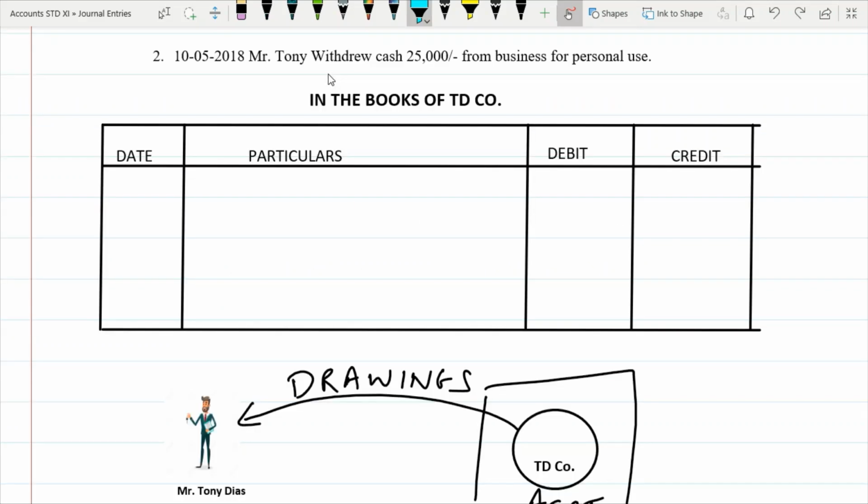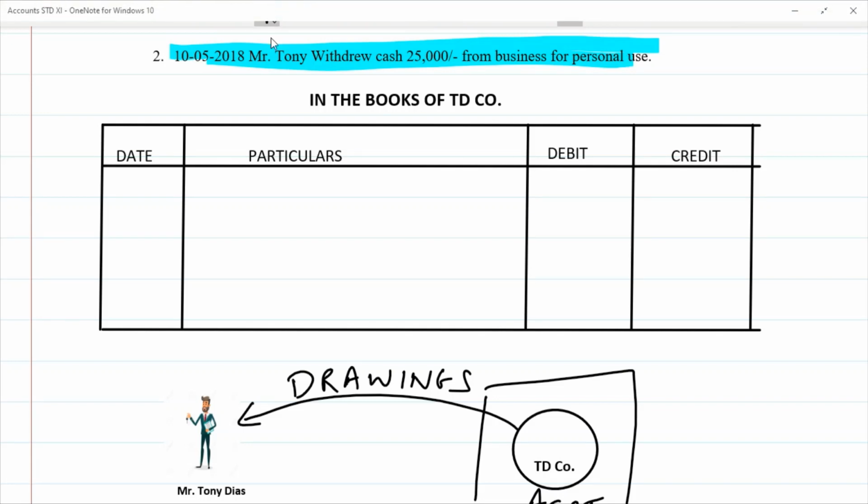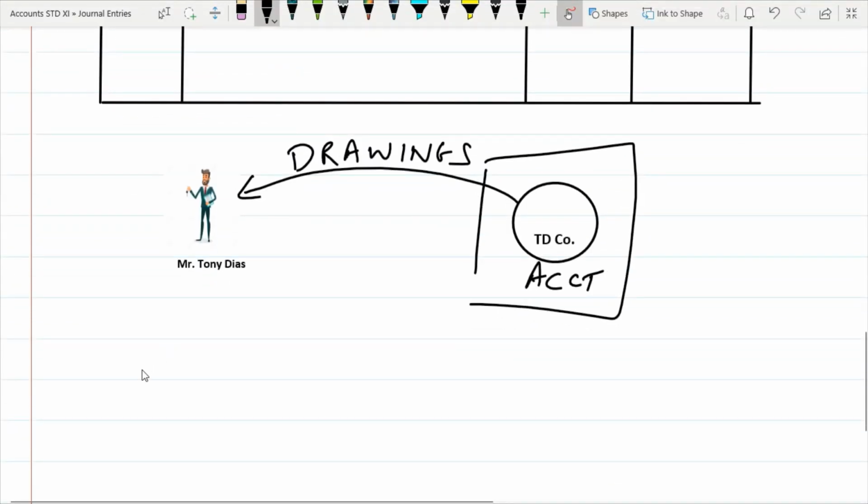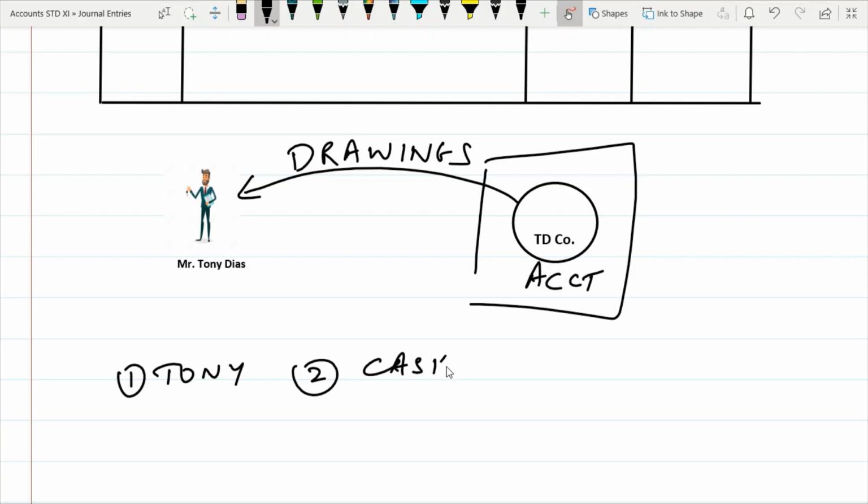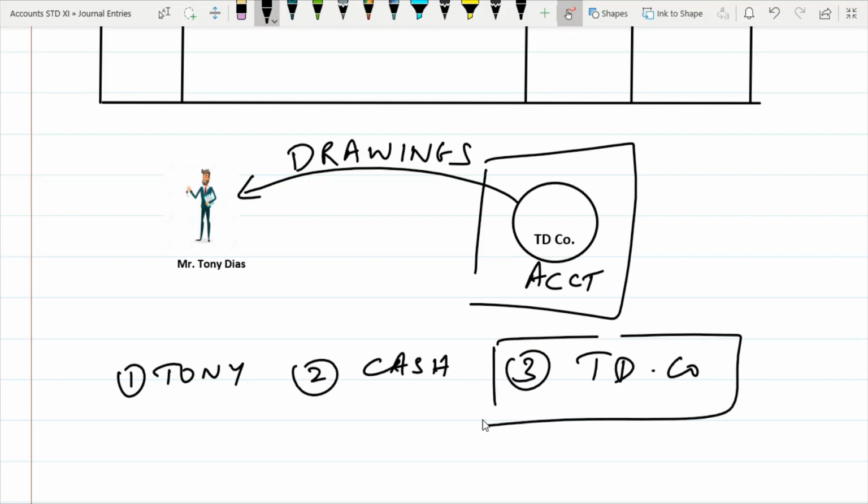So in this transaction, let us understand who are the parties and what is concerned with respect to this transaction. So yes, in this case we have first person here is Tony. Second thing is cash, and third thing is TD company. Now since you are the accountant of TD company, again this is not to be considered. So we will wipe this out.